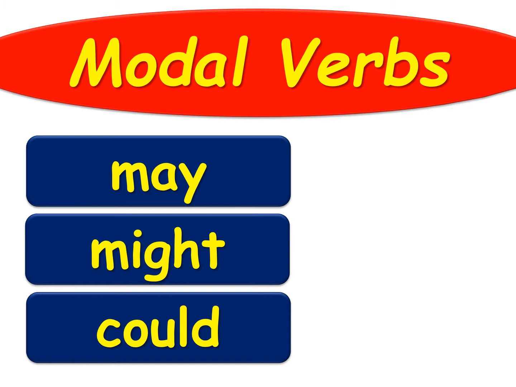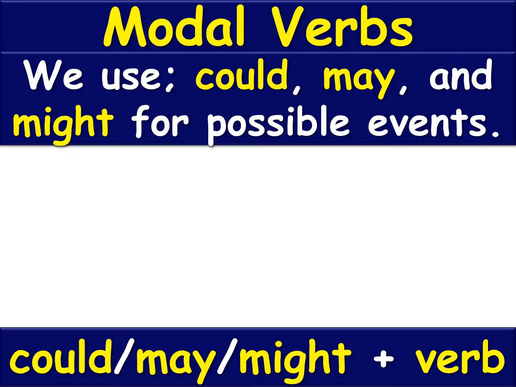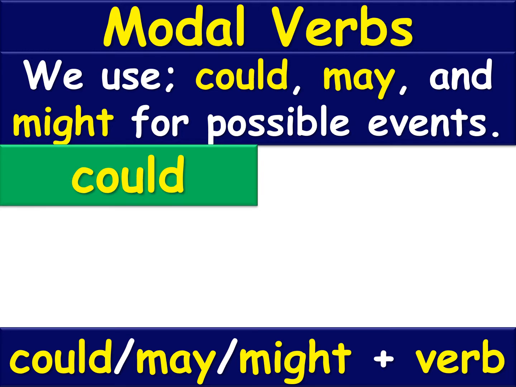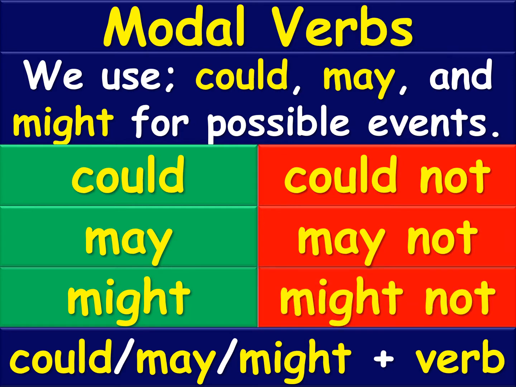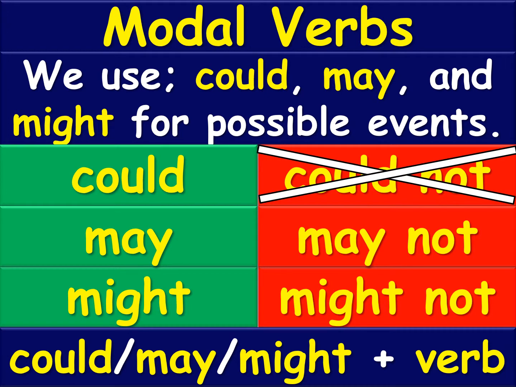Now let's talk a little bit about modal verbs using may, might, and could. We use these modal verbs for possible events. If we're sure something will happen, we use will. But if there's a less likely chance, we could use could, may, or might. So could, may, and might, could not, may not, and might not. But there's one of these we don't really use. We don't use could not. Not really sure why, what the rule is or the reasoning, but if you're using a negative, just use may not or might not.